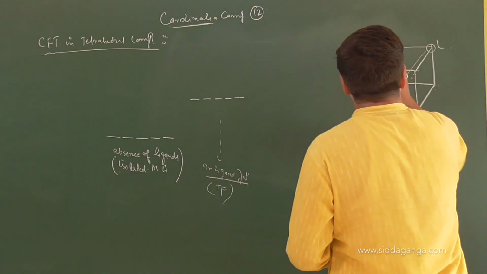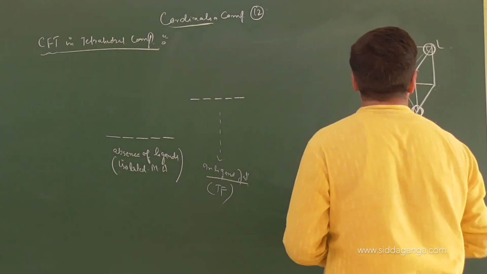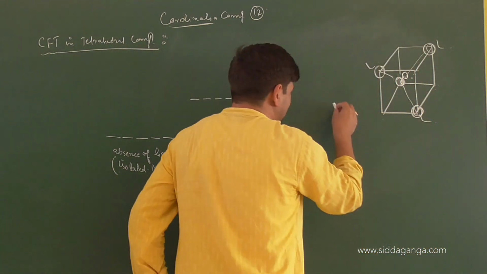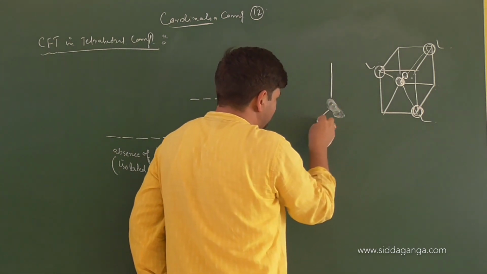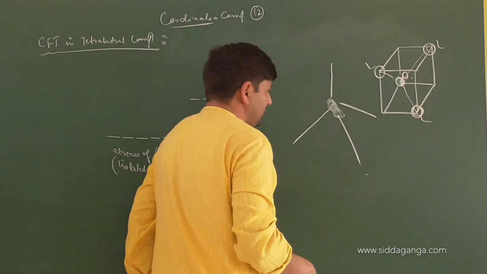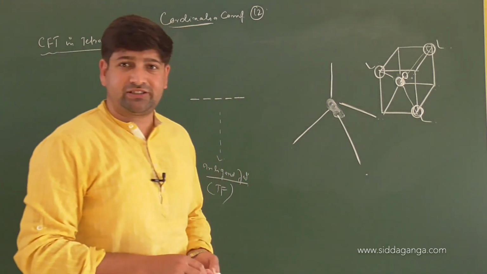So ligands are coming from 4 different corners. So we have a central metal atom. This is one ligand coming, this is the second one, this is the third one, and this is the fourth ligand coming.